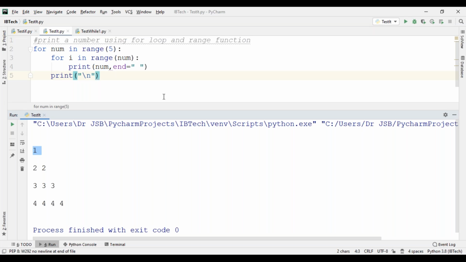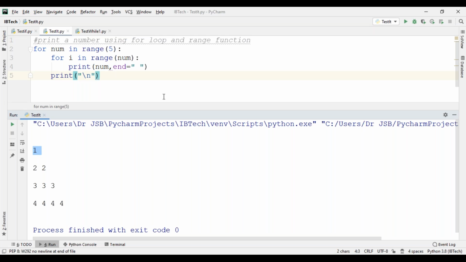Range gives you up to n minus 1, so given range 5, we only take up to 4 into consideration.